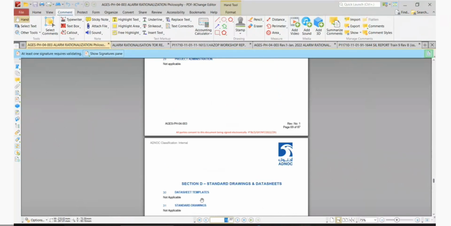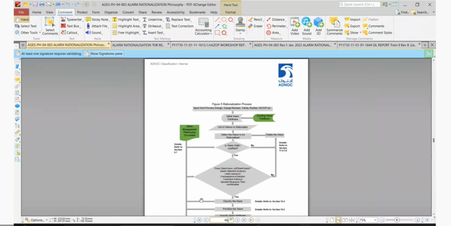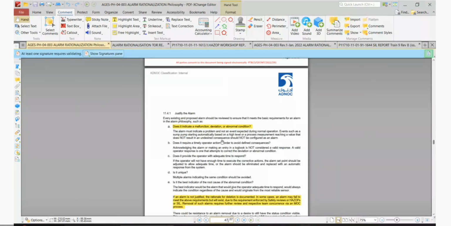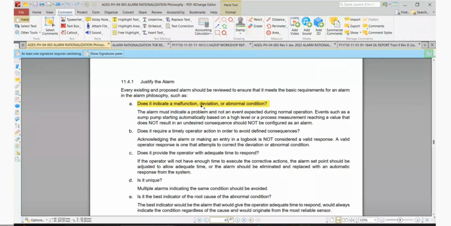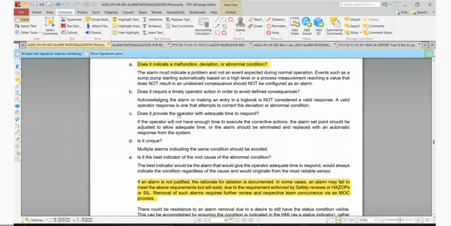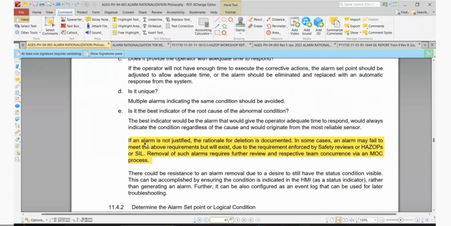Page number 46. So, Guru, if you see here, we have to justify the alarm, right? Here, if an alarm is not justified above, the rationale for the decision is documented. In some cases, an alarm may fail to meet the above requirements but exist due to a requirement enforced by a safety review or HAZOP or SIL. So that means in HAZOP, we have already considered this as an alarm.